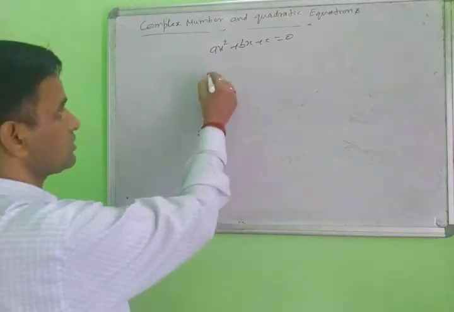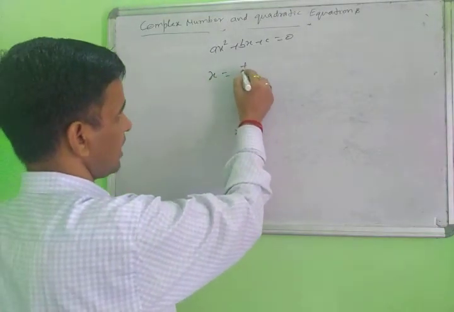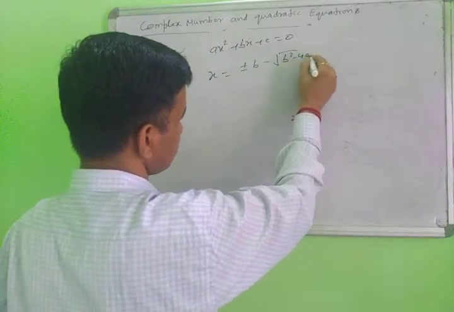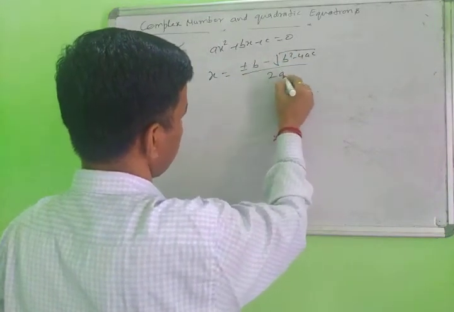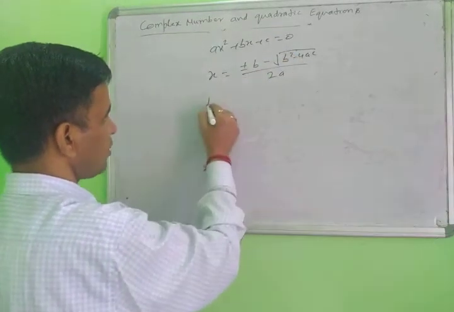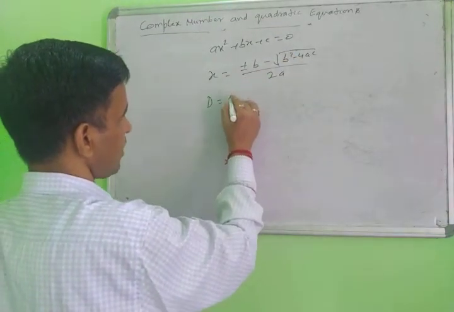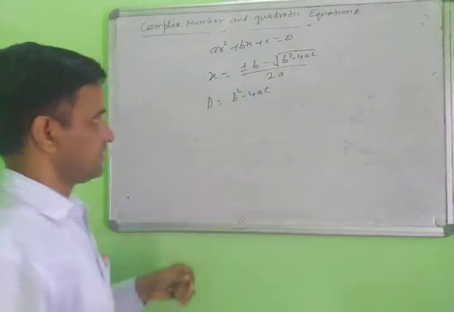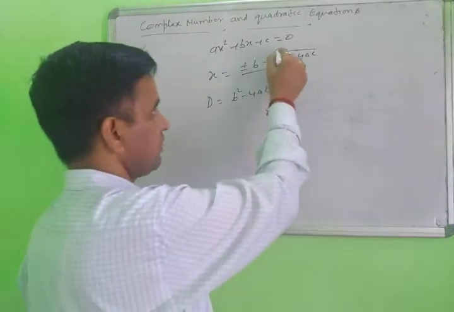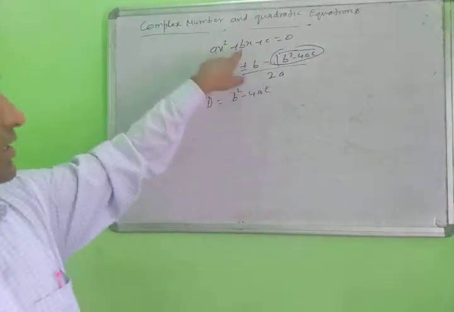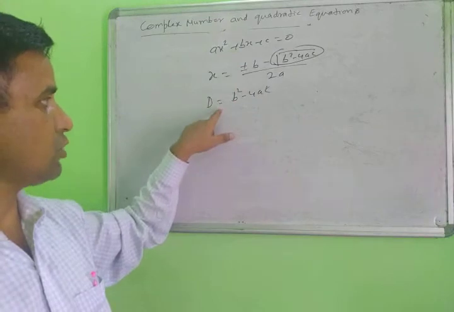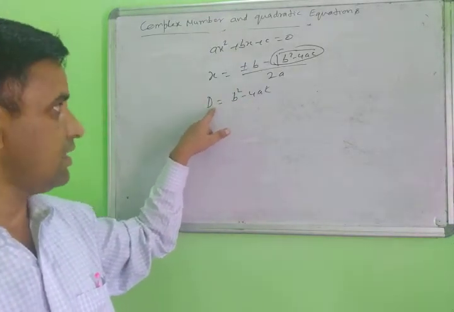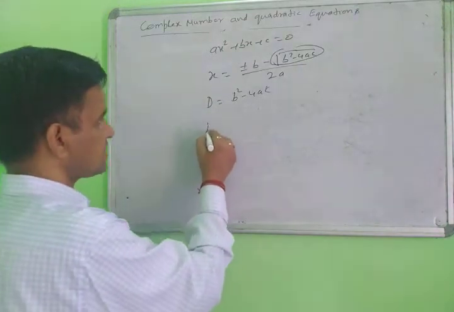When you find the roots of this equation by the rule, x equals minus b plus minus root b square minus 4ac upon 2a. The value of this part, b square minus 4ac, is called the discriminant. Suppose b square minus 4ac equal to D. D here is called the discriminant.